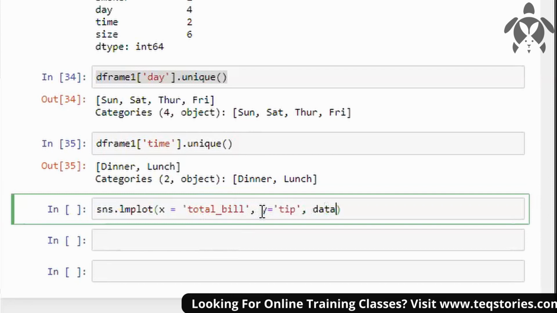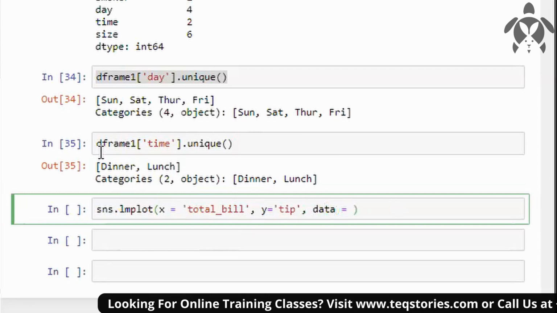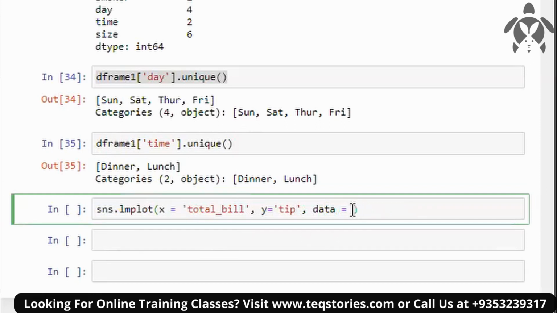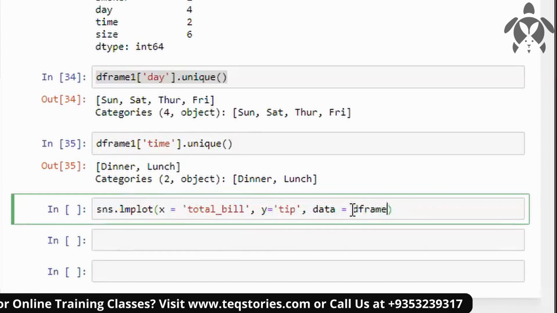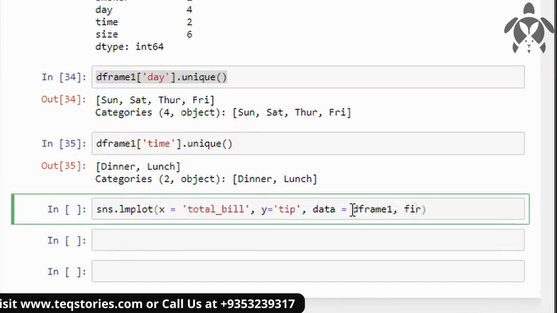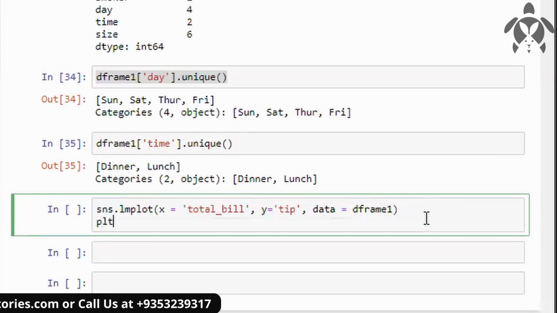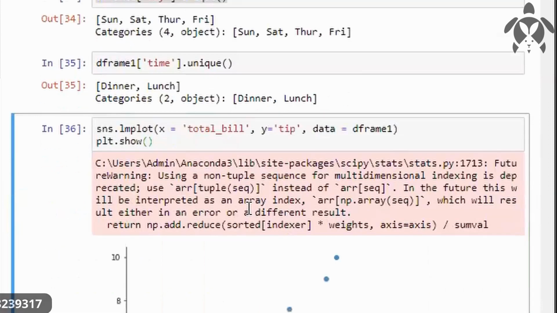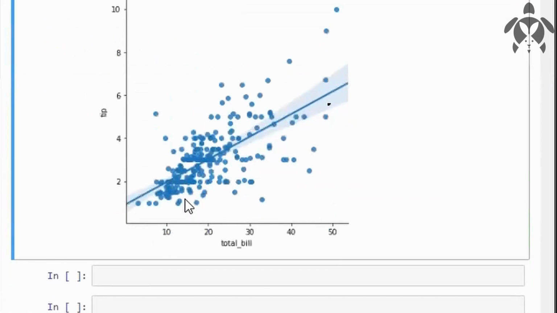And for data you need to mention which data you're using. We have stored all the data in the data frame, so I will give the data frame one. And that's it. Now plt dot show. So this is a graph, and this is a line. This is actually a regression line.